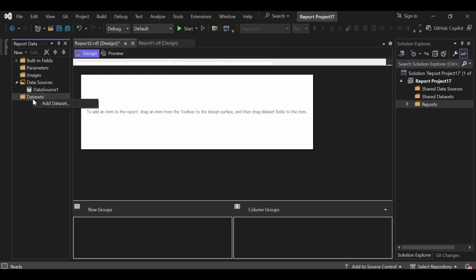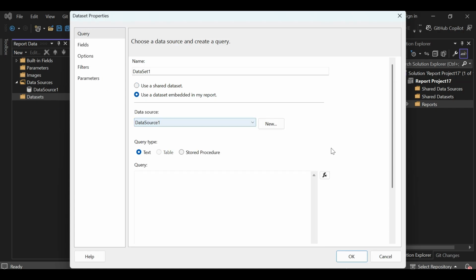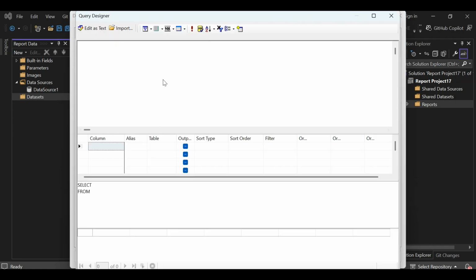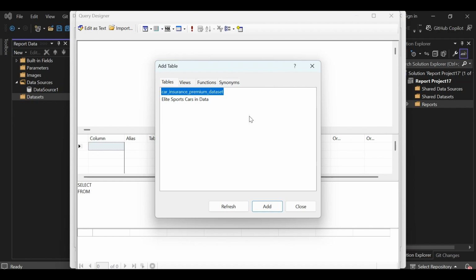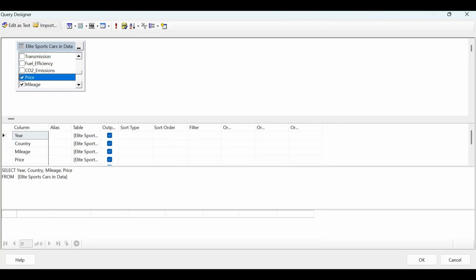Next, go to dataset, add dataset. Use dataset embedded in my report. Data source 1. Query designer. Let me add. Let me select this. Let me add other details like year, country, price, mileage. Click OK.